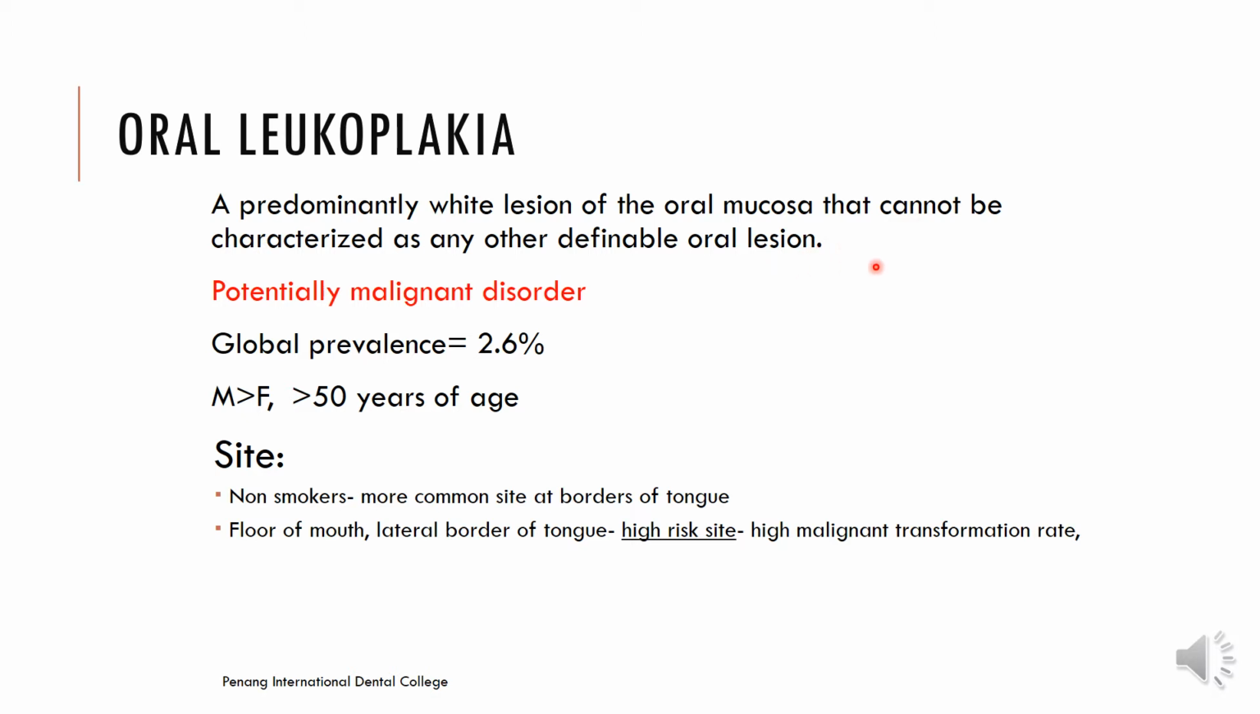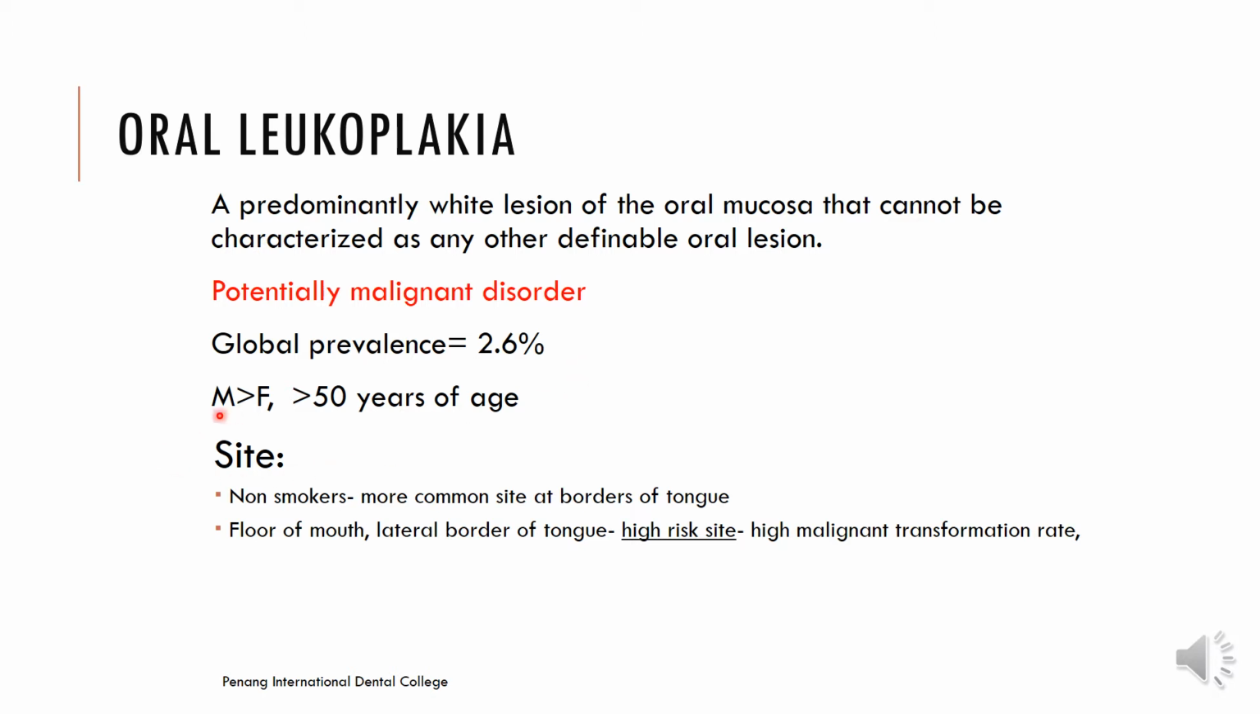The reason why I'm talking about that is because oral leukoplakia is a potentially malignant disorder with a global prevalence of 2.6%. Now this looks like a very small number, but it is that number that we want to catch early so that they don't turn out to become malignant, and we don't want to see many patients coming back with malignant lesions, right? So it's of utmost importance that you catch these and treat these patients early.